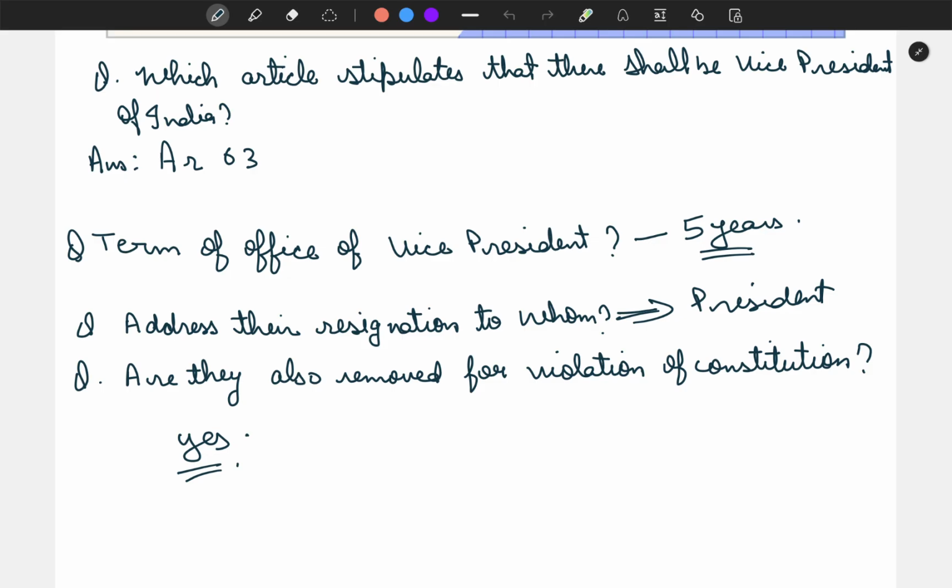He addresses his resignation to whom? The Vice President gives his resignation to whom? To the President. And the President resigns by writing to whom? To the Vice President. Are they also removed for violation of the Constitution? Yes, they are also removed for the violation of the Constitution. And impeachment of the President can be done in either of the houses. But impeachment should be initiated in Rajya Sabha as he is ex-officio chairperson of Rajya Sabha.